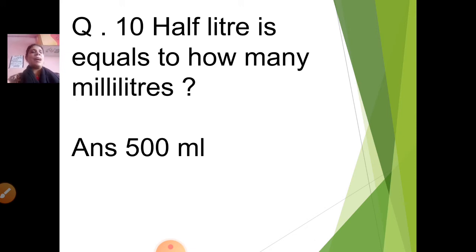So half liter is equal to how many milliliters? 500 milliliters. And the short form of milliliter, what do we write? We write it as ml.